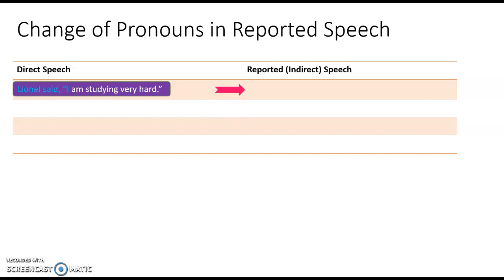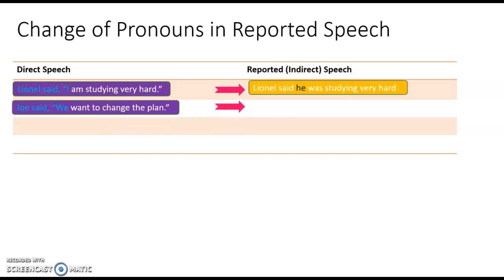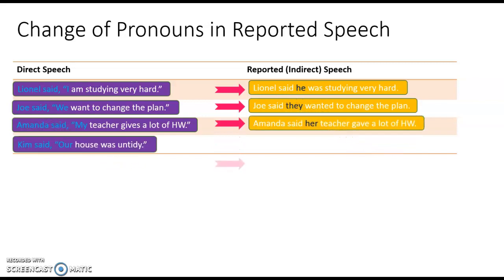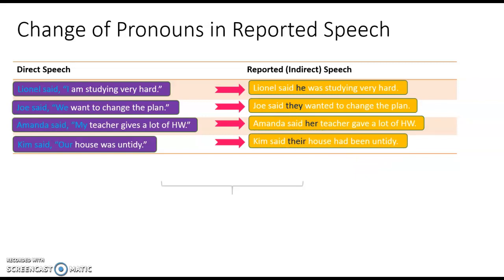Here, I becomes he, we becomes they, my becomes her, our becomes their. In the examples, pronouns change because the people who say the sentences and the people who report them are different.